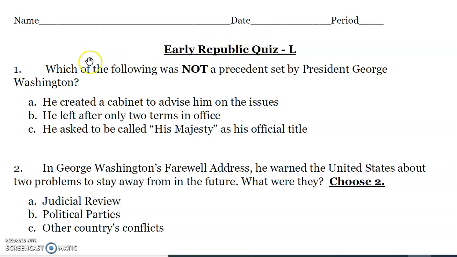Early Republic quiz. Number 1. Which of the following was not a precedent set by President George Washington? Which one was not a precedent? A. He created a cabinet to advise him on the issues. B. He left after only 2 terms in office. C. He asked to be called His Majesty as his official title. Which one of those is not correct?